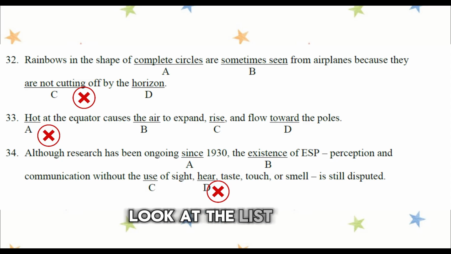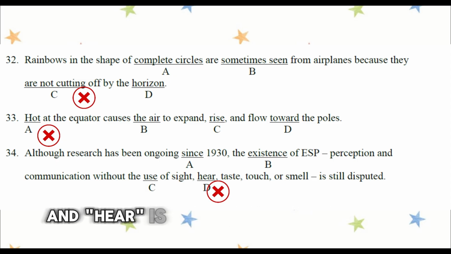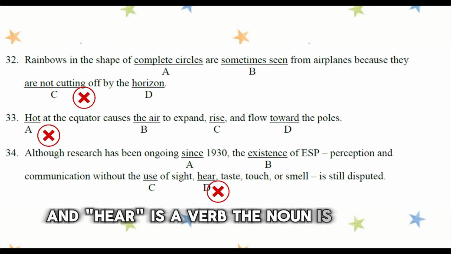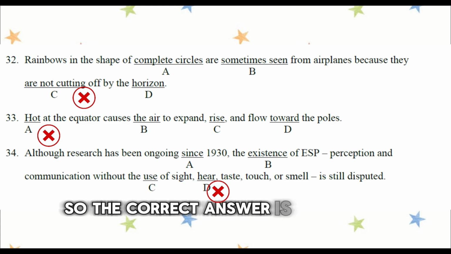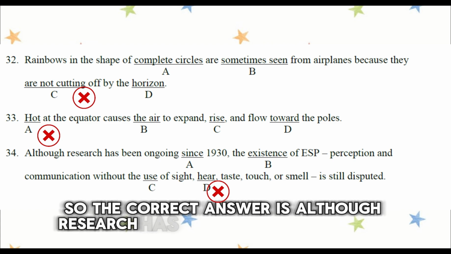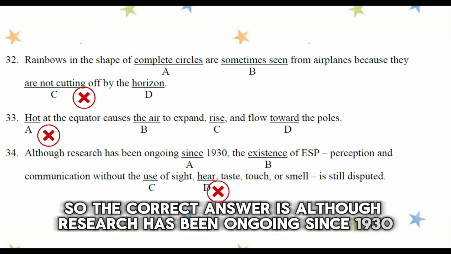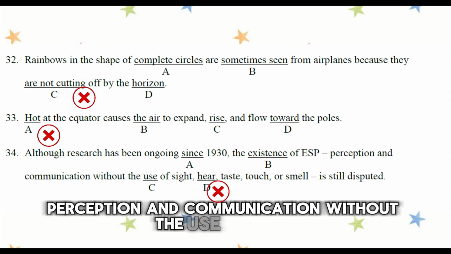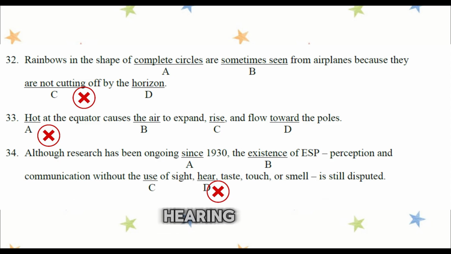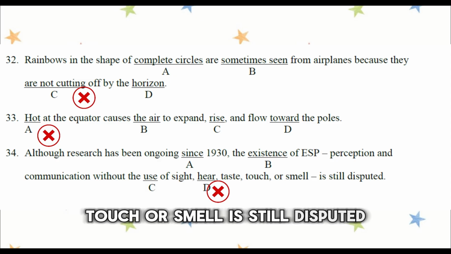Look at the list. Sight, hear, taste, touch, smell. These should all be nouns. And here is a verb. The noun is hearing. So the correct answer is, although research has been ongoing since 1930, the existence of ESP, perception and communication without the use of sight, hearing, taste, touch, or smell, is still disputed.